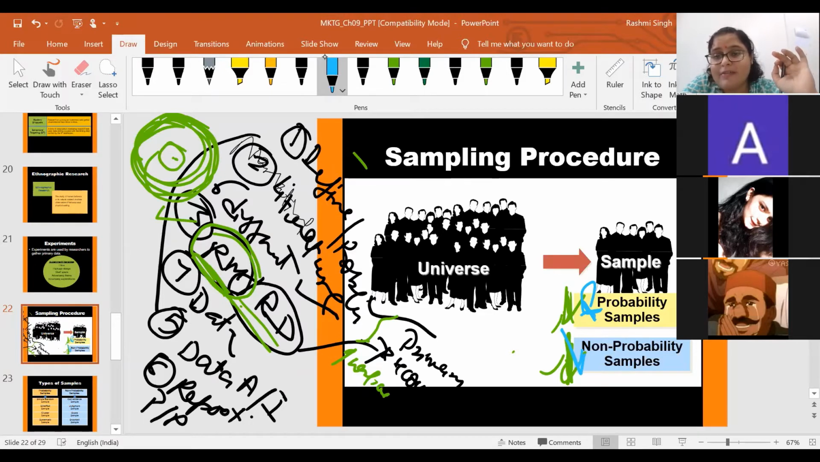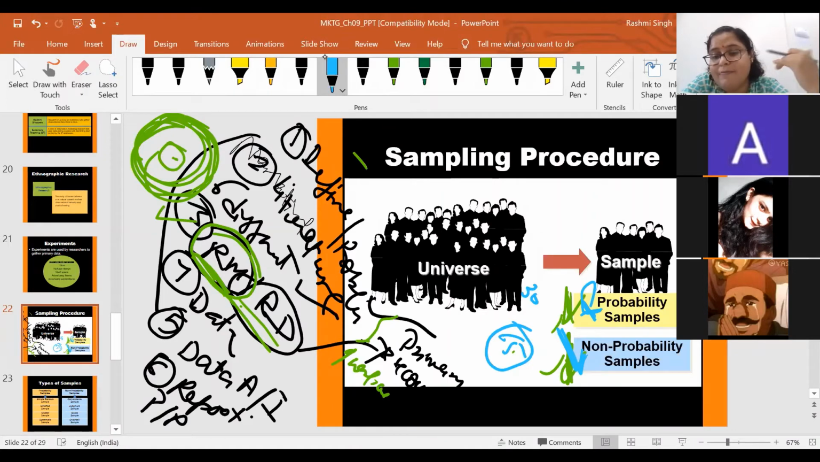In non-probability sampling, there will be researcher bias. Suppose I want to take some sample from your class. So your class strength is, let's say, 65, and out of 65, I need 30 students. If I am using non-probability sampling, then the students with whom I have more interaction, I'll take them. Means I'll use my judgment.